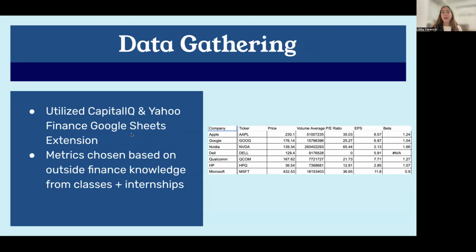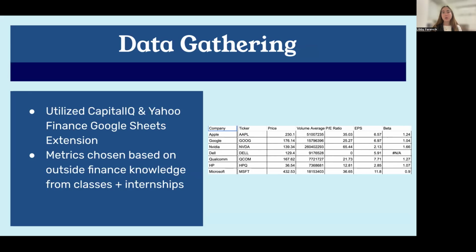For data gathering, this was a bit of a challenge at first. It was difficult to find a central location that had current data and reliable data. In the end, I utilized Capital IQ, which is a trusted website that provides financial data, drawing upon 10Ks and other financial information from the SEC, as well as Yahoo Finance Google Sheets extension that I was able to download.